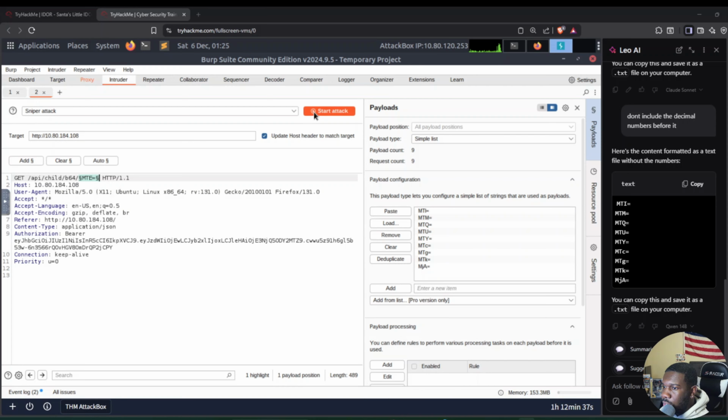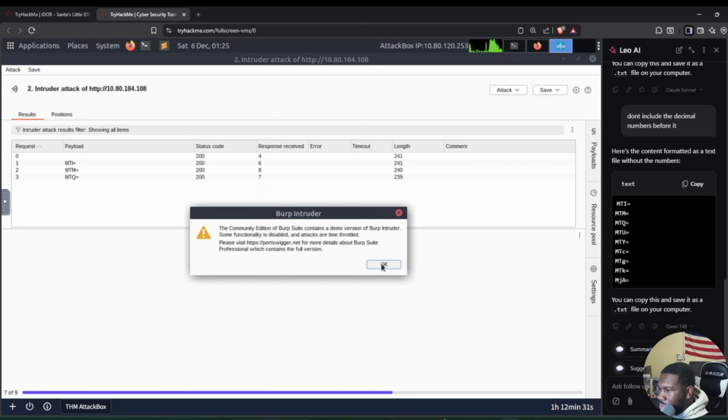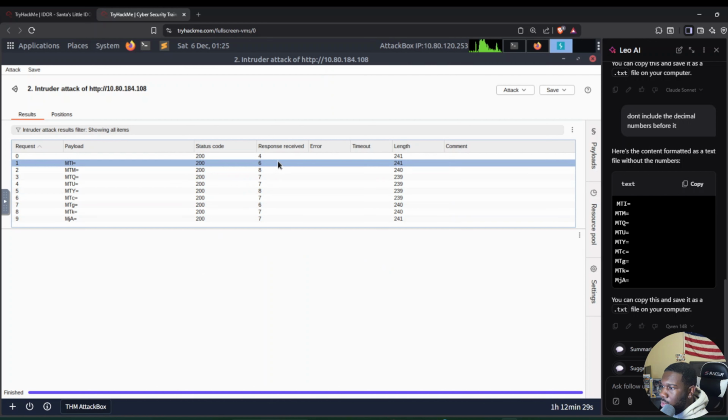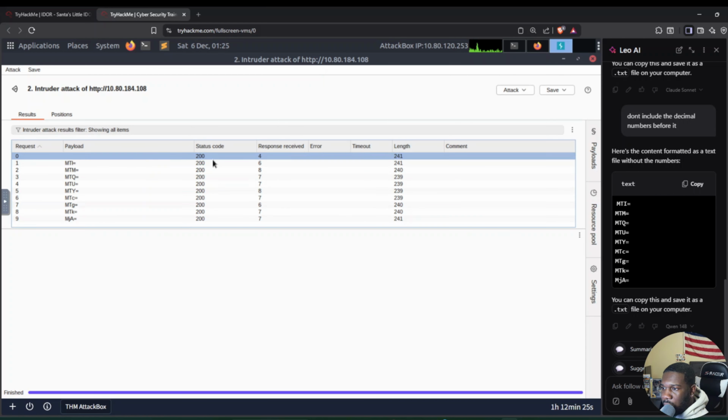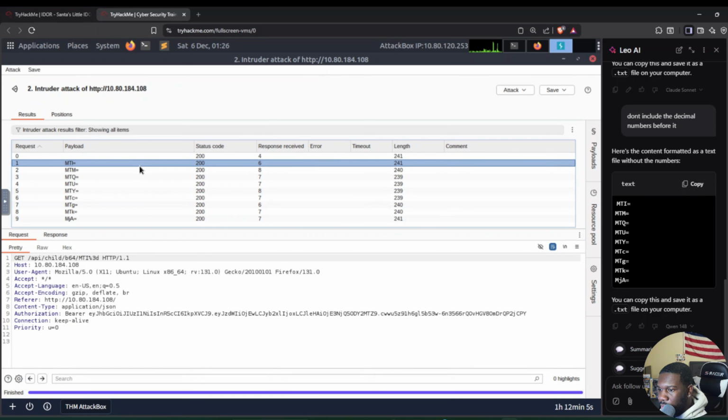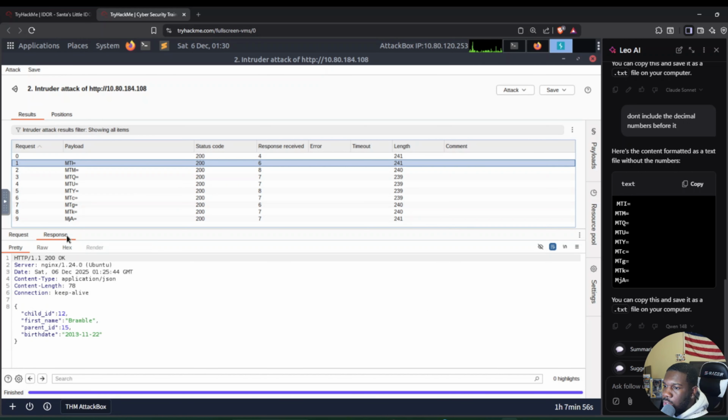So now that the list is generated and we have the payload there, we are going to click start attack. Now what it should, beautiful. So now we're getting responses back, generating status code 200s, which means that the web server responded to our request. Then we are going to view our responses. We hit the response tab, and we're going to go through every single one of these.